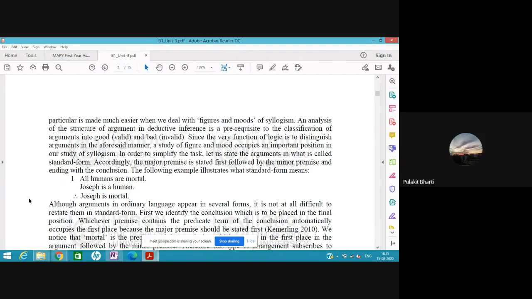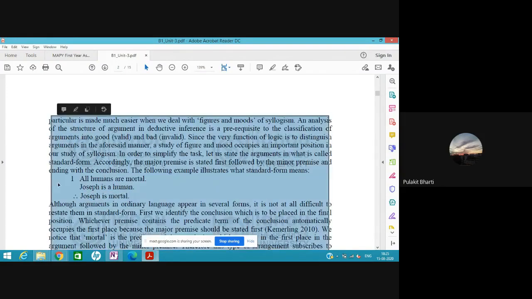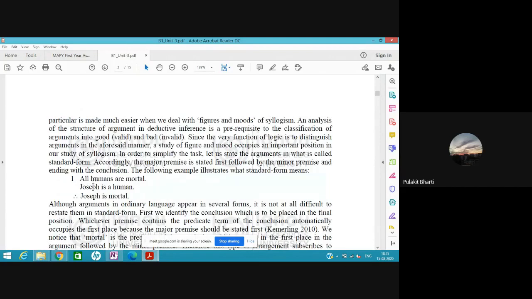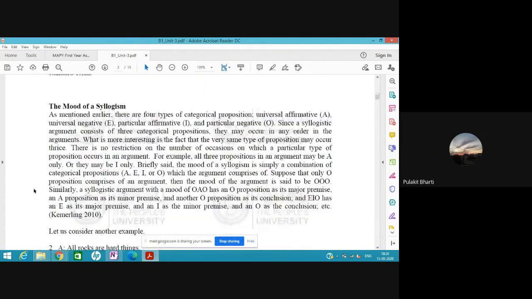So this is a structure in which the first statement is A, then I, and I. Okay, this AII is known as mood. There can be 64 kinds of mood. Let me show you one thing.